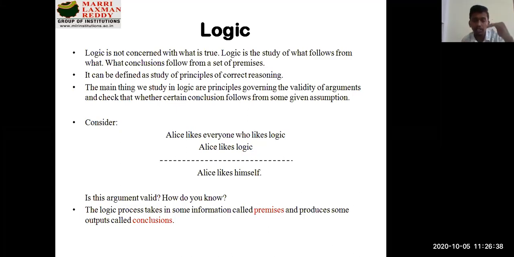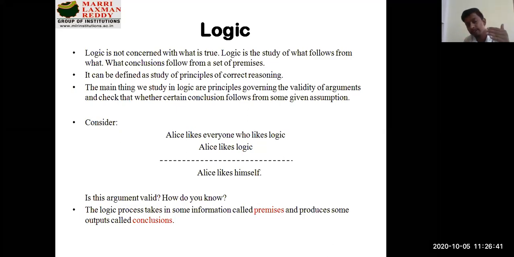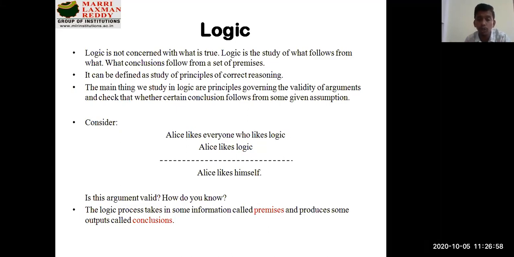Premise 1, premise 2, likewise we have a set of premises, and they lead to a conclusion. To get that conclusion, you need to use rules of inference, or you can use semantic tableau procedures, or the resolution or refutation method. There are a number of methods for drawing conclusions. That's what we call logic. Logic here means how you get a conclusion, and what formulae you are using behind the scenes so that you get that conclusion.